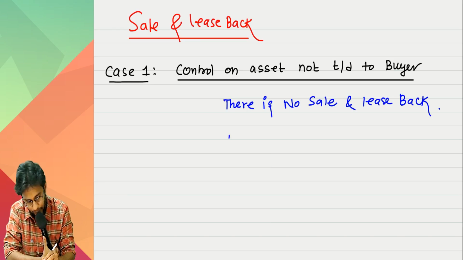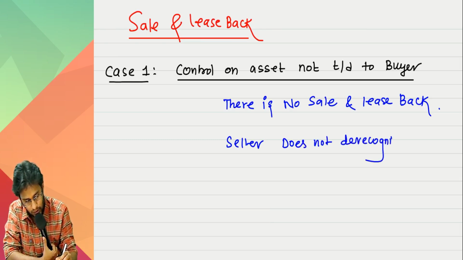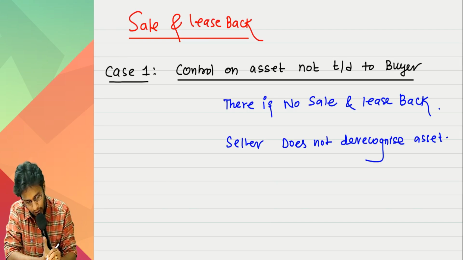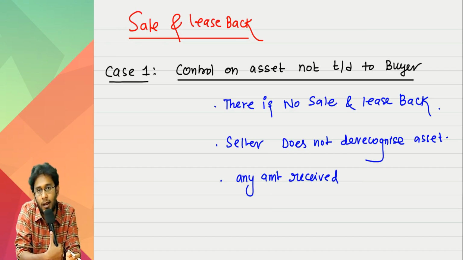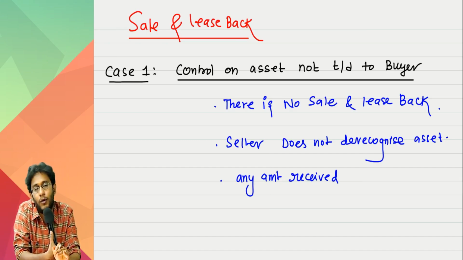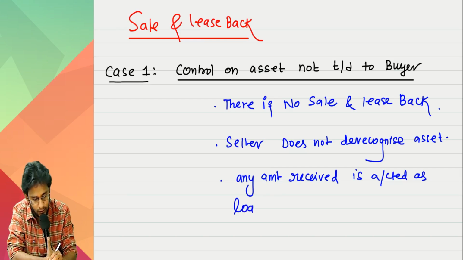So what will happen is, the seller does not de-recognize the asset. Legally, sale happened. Since legally sale happened, the other fellow would have paid you money. Any amount received is accounted as loan received.